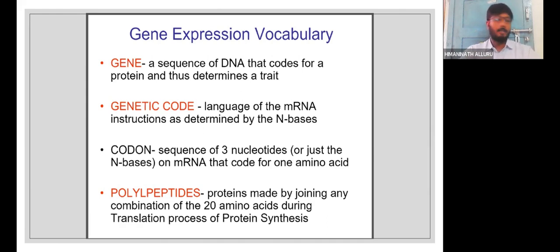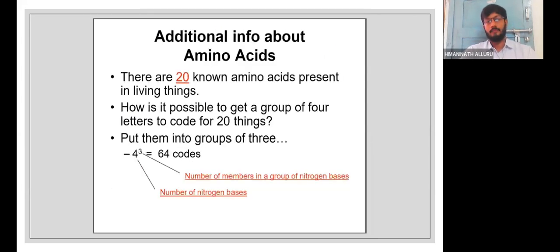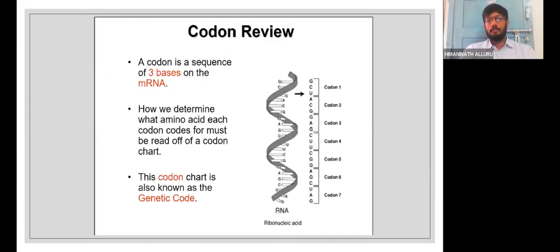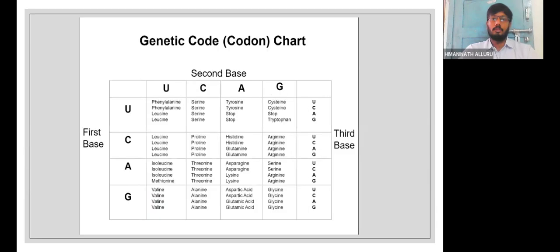But here we need to again explain whether it's a homopolymer or a heteropolymer. Again, we need to make them understand. So these 20 essential amino acids, that is very clear. These three bases, the codons, what the genetic code is, these are all things we know already, but I'm just trying to put in front of you that students must be very clear about it. When they are clear with all these things, there won't be any problem in learning the upcoming translation, even up to the Human Genome Project. They won't have any confusion, and there will be very easy understanding in the students.